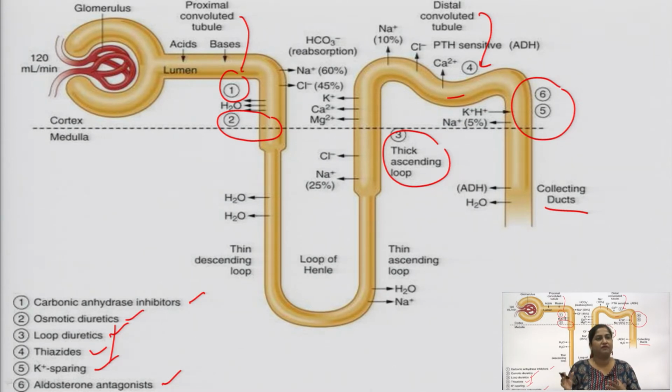What is the main function of the nephron? The nephron does the filtration, starting with the glomerulus, in which fluid comes in and gets filtered. These drugs work on the several sites of this nephron to filter out the unwanted huge amount of metabolites and huge amount of ions through the urine.